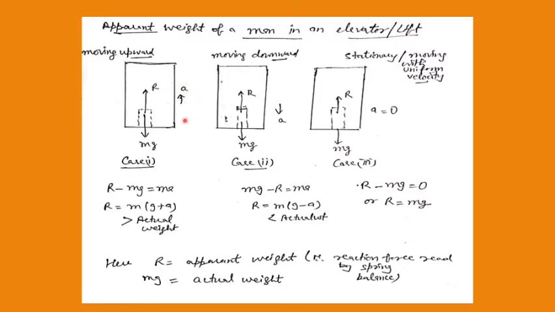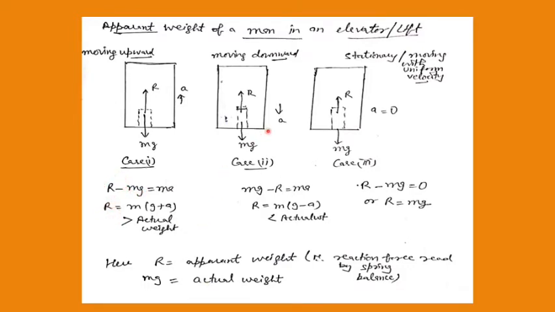So if small m is the mass of the person, I can write the equation R minus mg equals ma. On solving, I get R equals m(g plus a). It means my R here gives the value of apparent weight, which is greater than the actual weight. Actual weight is what? That is mg. And R I am writing for the apparent weight.